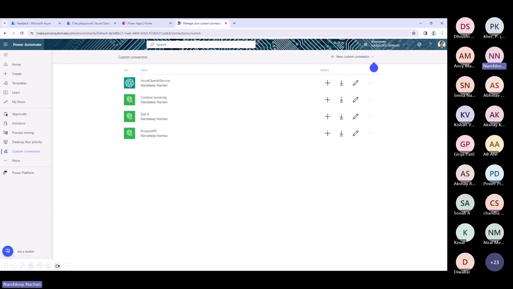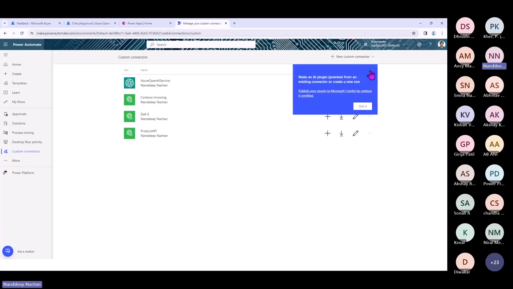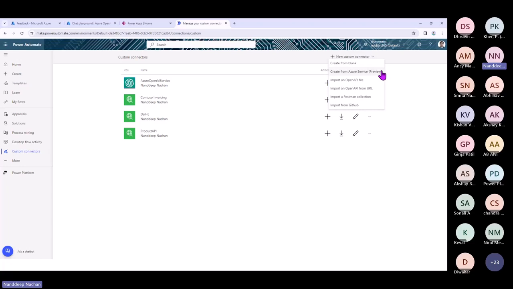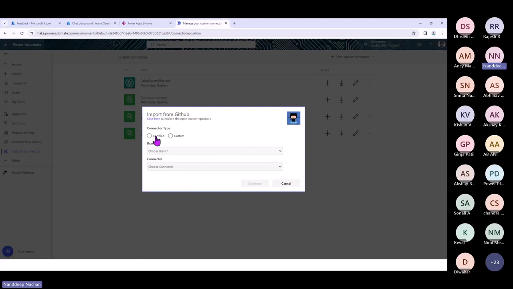Custom connectors are nothing but a wrapper on top of the functionality exposed via a REST API, or any API which can be accessed, whether it is public or behind some kind of authentication. Once you click on New connector, we have options to create from blank, from an Azure service, from an OpenAPI file, which is your Swagger file, or from a Postman collection. We are going to show the Postman collection as well, or you can import from GitHub. For this OpenAI service, we are going to import one from GitHub.